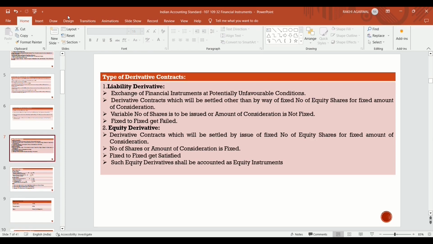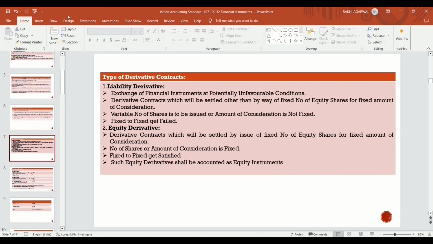Now, liability derivative. What is a liability derivative? Like the exchange of financial instruments at potentially unfavorable conditions. If the exchange of a financial instrument is potentially unfavorable, then that is a liability derivative, and so is a derivative contract which will be settled other than by way of a fixed number of equity shares for a fixed amount of consideration.